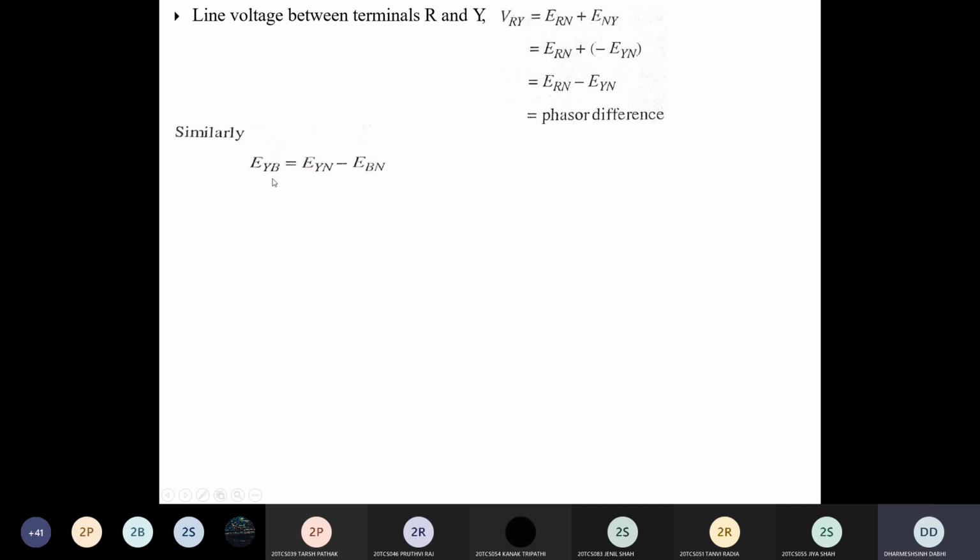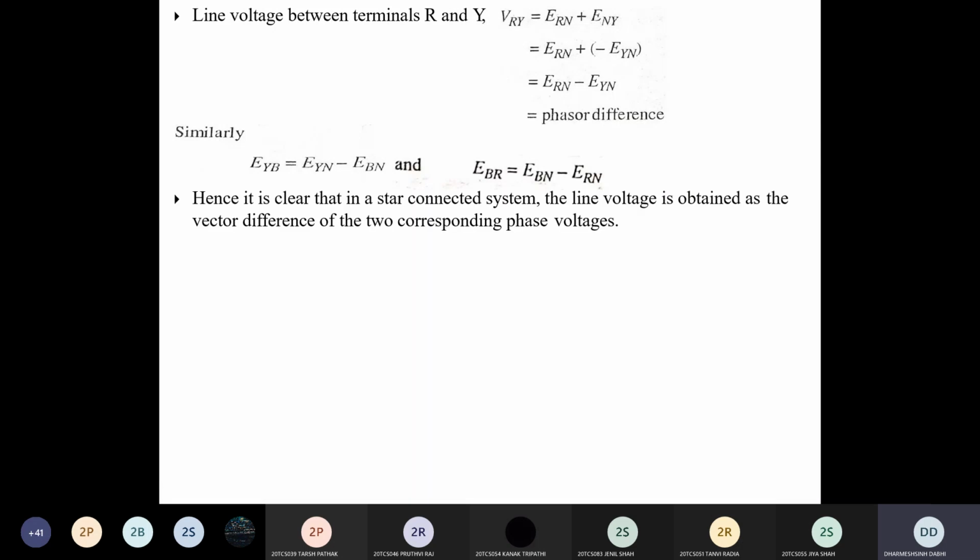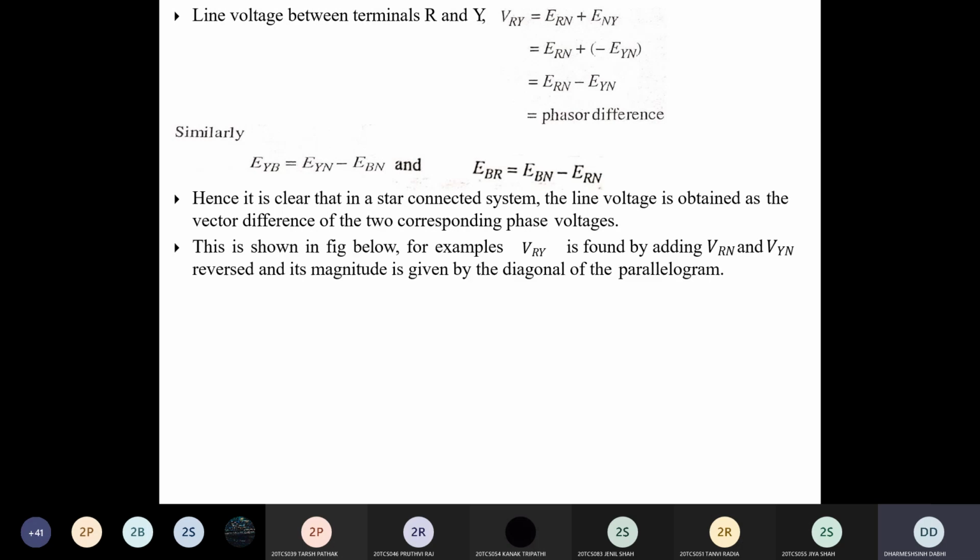Similarly, you can find the line to line voltage between Y and B phase. So EYB is phase voltage EYN minus phase voltage EBN. In the same way, if you measure the voltage between B and R phase, that is the phasor difference EBN minus phase ERN. So this is the relation between phase voltage and line voltage.